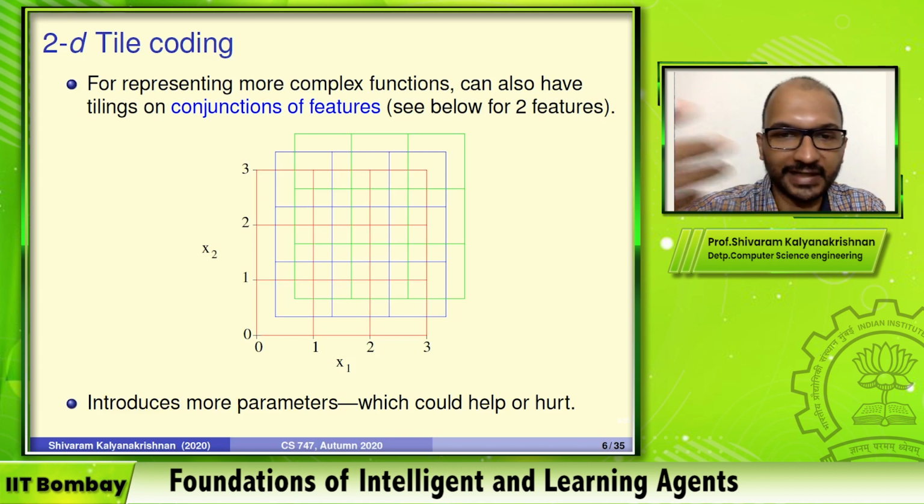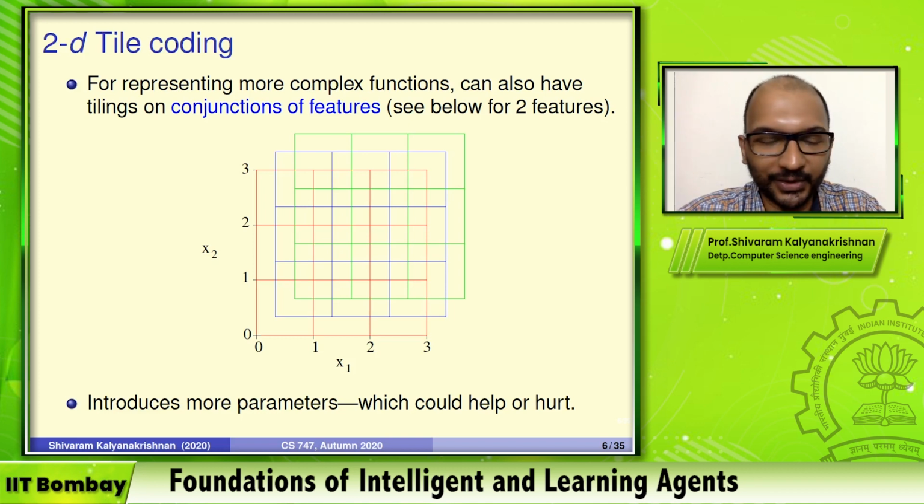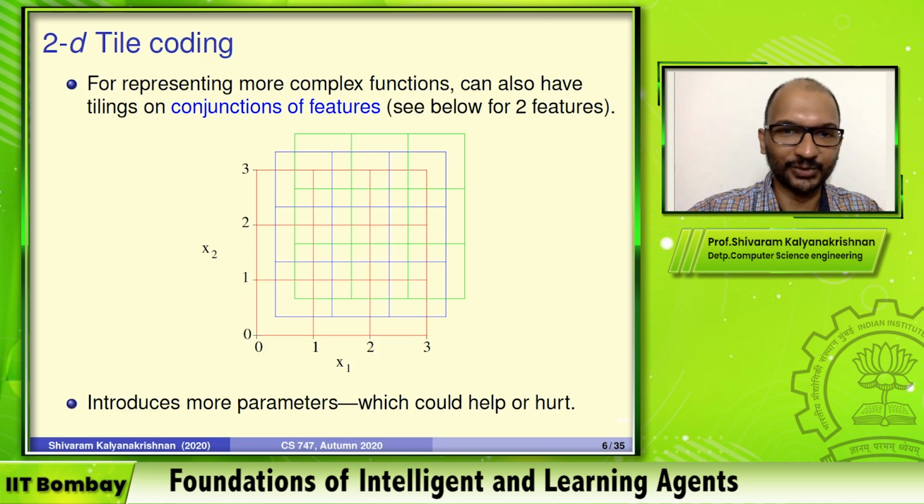So if you have features x1 and x2, I'm just pictorially drawing 3 tilings: red, blue, and green. I've also not drawn these to extend over the entire range, just so that visually we can see what's going on. But you can have a tile that has a certain width in the x1 axis as well as the x2 axis. This middle red tile will get activated if x1 falls in this range and x2 falls in this range. Everything else will be 0.